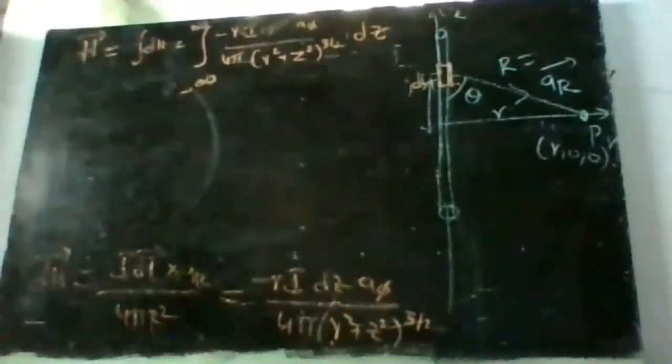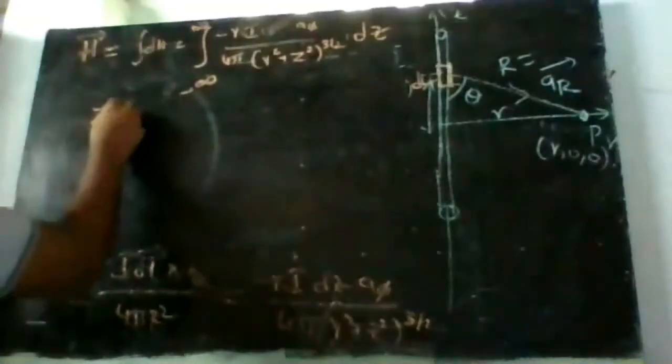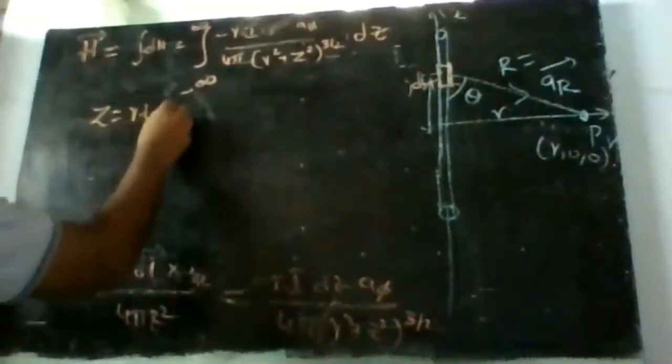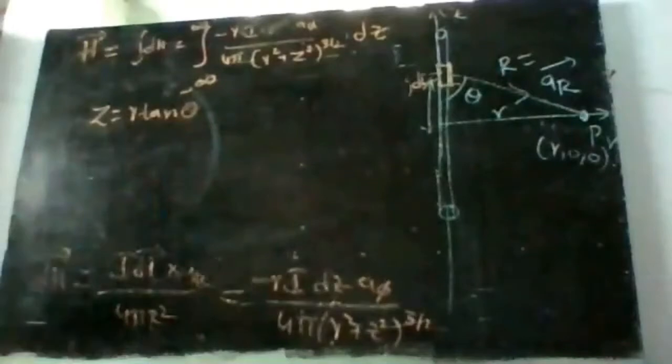So if that is the case, then we cannot evaluate the integral. Directly it is not possible to evaluate the integral. So what we do is we change the variable. For changing the variable, let us assume z is equal to r tan theta. Let us relate the two terms present inside, r and z, with theta.